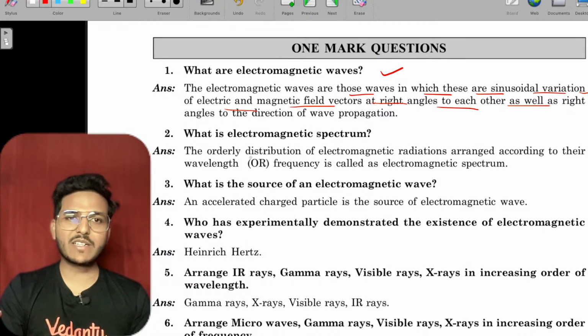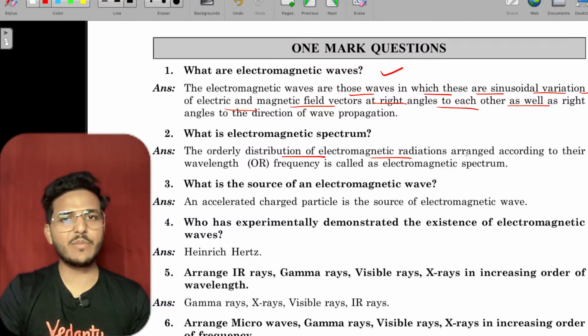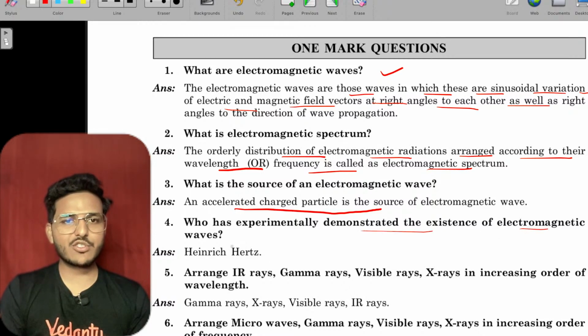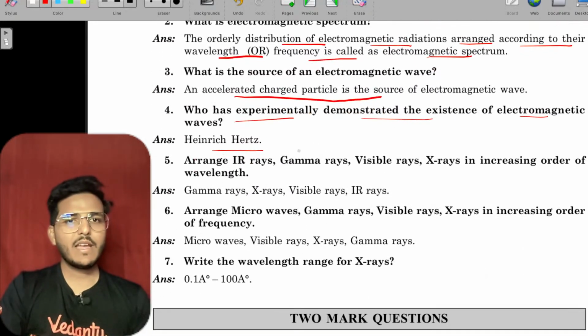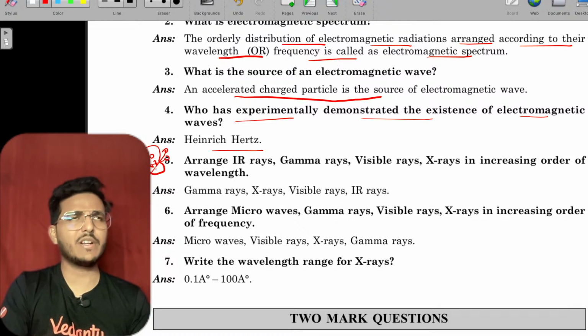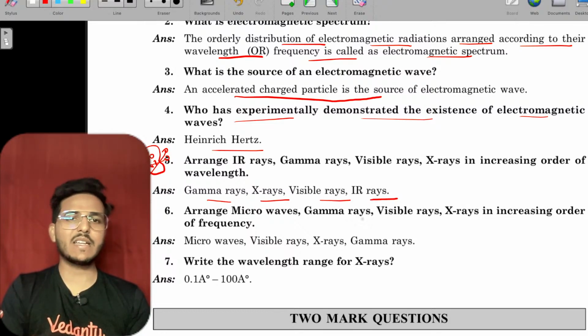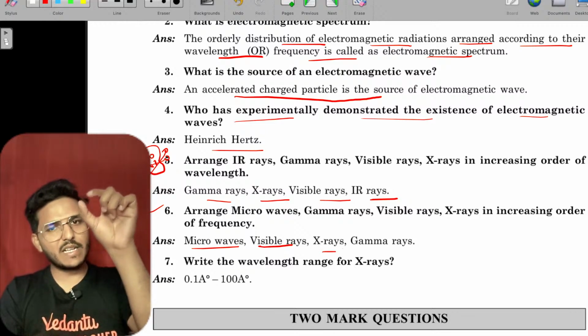And what is the electromagnetic spectrum? The orderly distribution of electromagnetic radiation arranged according to their wavelengths or frequency is called the electromagnetic spectrum. And what is the source of electromagnetic waves? Accelerated charged particles are the source. Who experimentally demonstrated electromagnetic waves? Heinrich Hertz. Arrange IR rays, gamma rays, visible rays, X-rays. This is important. I think this was coming in 22 or 23, right? Arrange in increasing order: microwaves, then visible, then X-rays, then gamma rays.